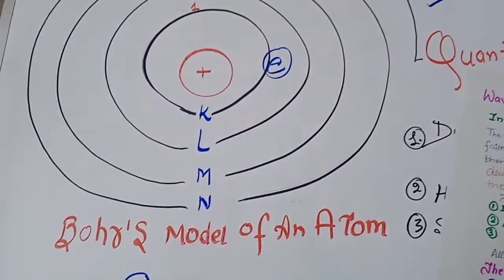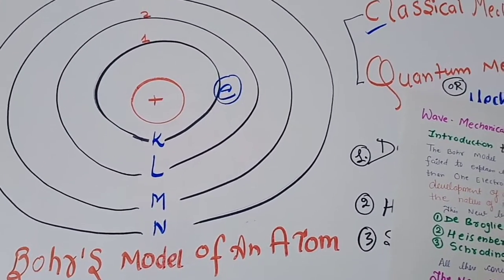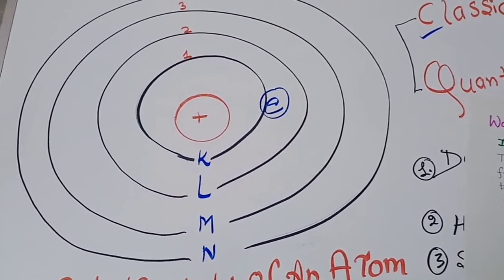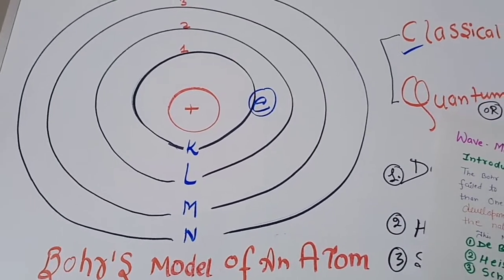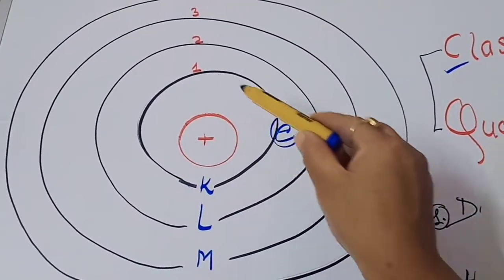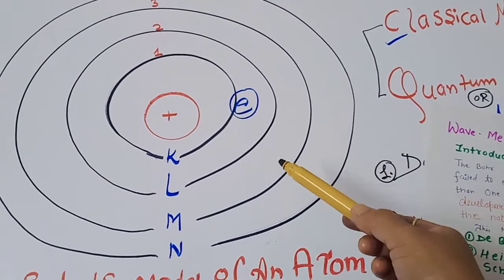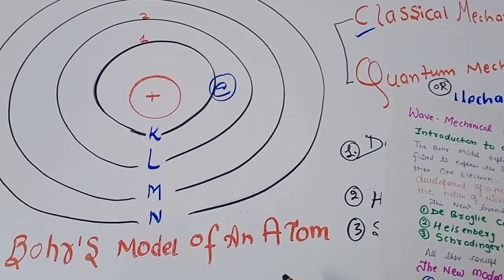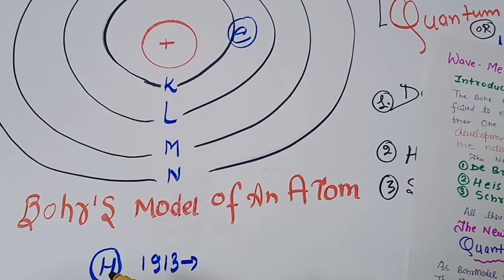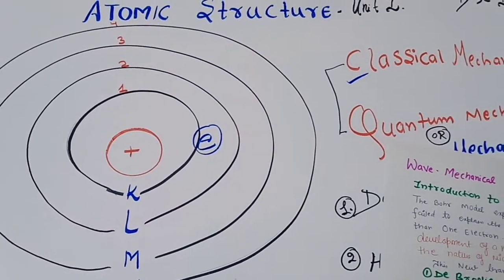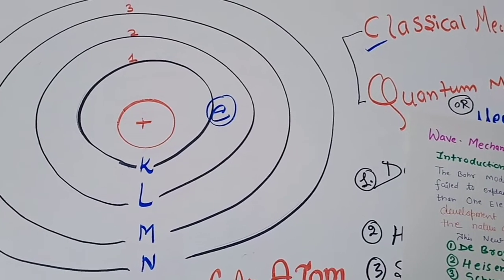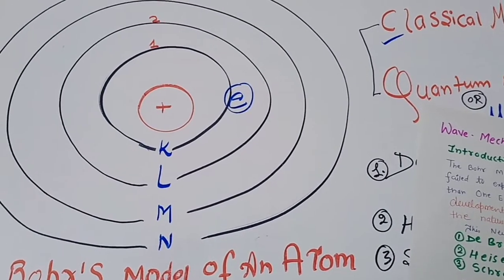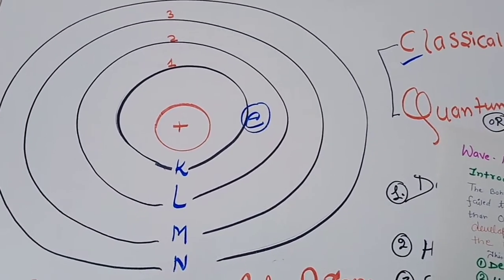Students, you have already seen in my Bohr's model of an atom video what Bohr's model tells us about the structure of the atom. As we all know, according to Bohr's model, electrons revolve in fixed orbits around the nucleus, and these are stationary orbits because they have a fixed amount of energy. Bohr explained the hydrogen atom, because hydrogen has only a single electron. Bohr explained the hydrogen atom successfully and also presented its spectrum, but it failed to explain the structure of atoms which have more than one electron.